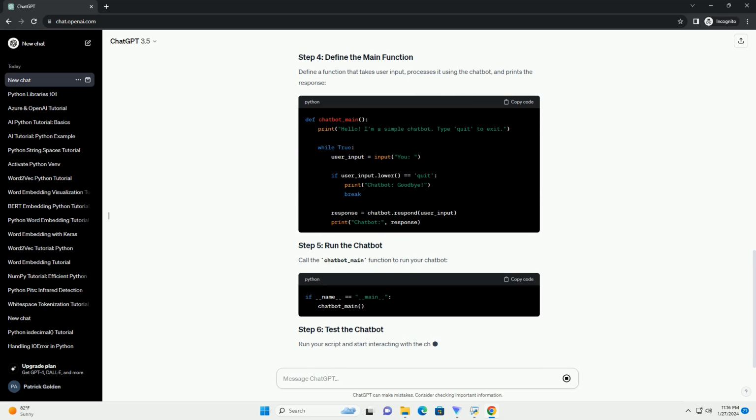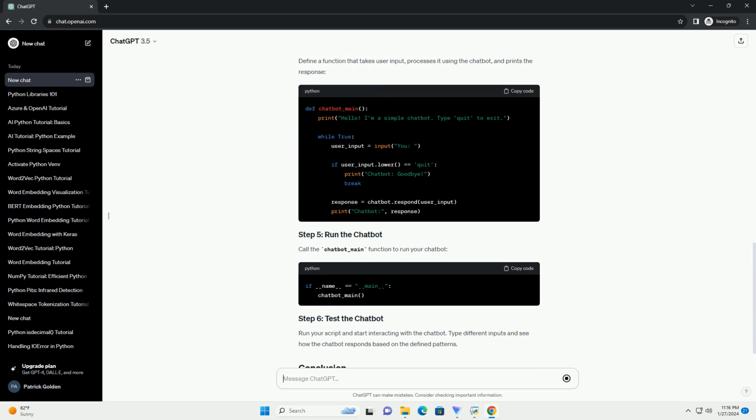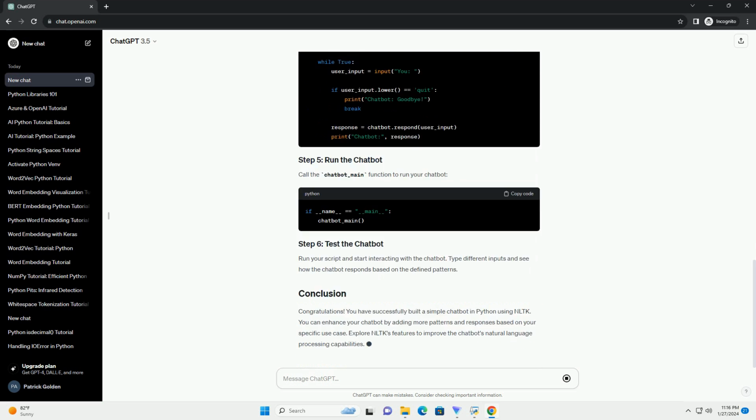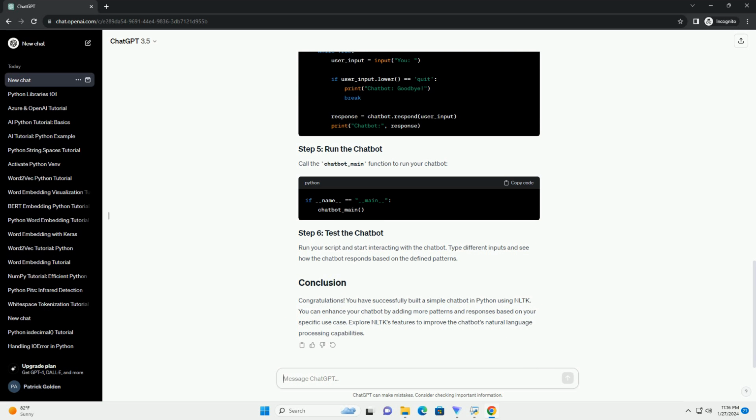Open your Python environment, for example IDLE, Jupyter Notebook, or any code editor, and create a new Python script. Start by importing the required libraries. Define pairs of patterns and responses. These pairs will be used by the chatbot to understand user input and generate appropriate responses.